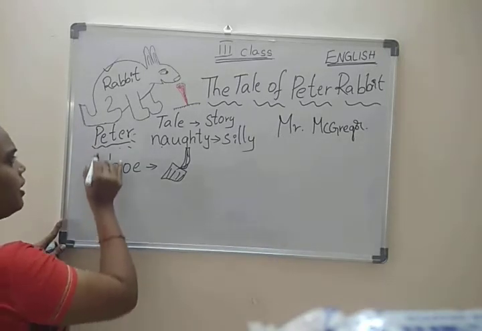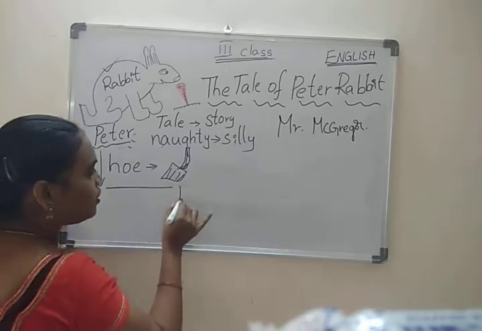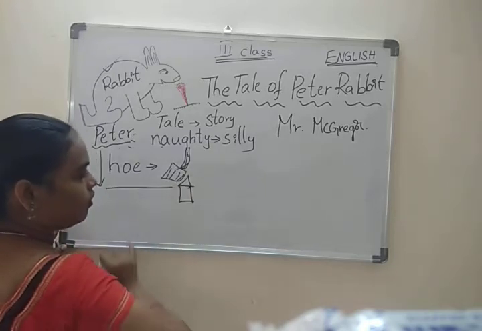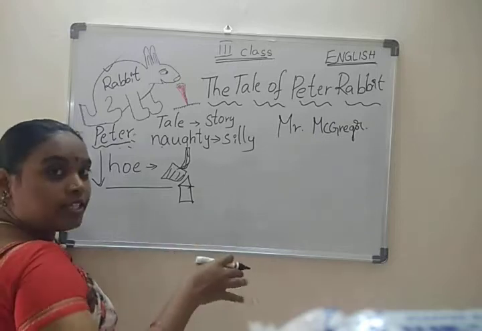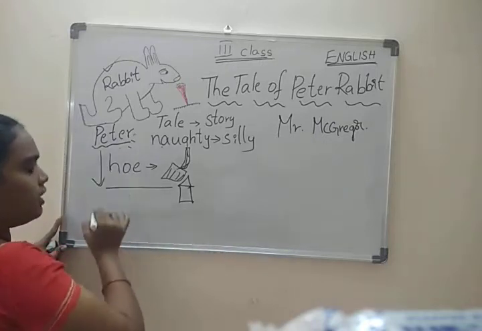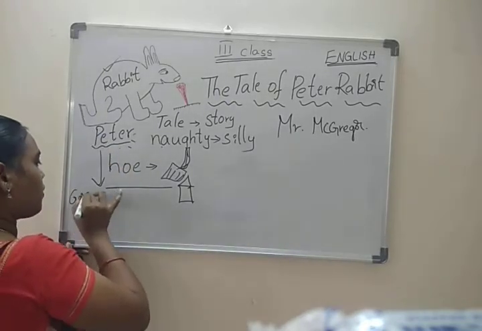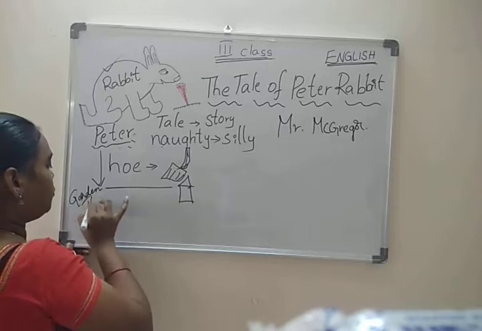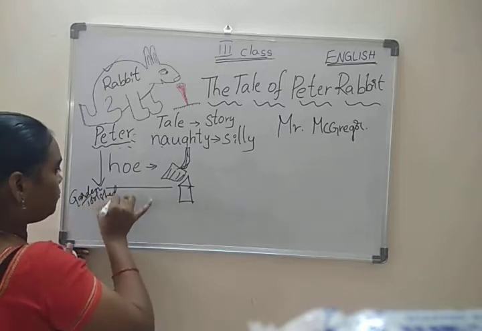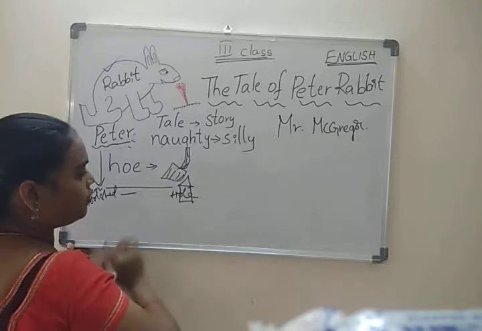He started running from there onwards, reached home. Okay, Peter's home is there. That is the hole. That is the rabbit hole. So he started running from the garden to the tool shed to the house. That is the rabbit hole.